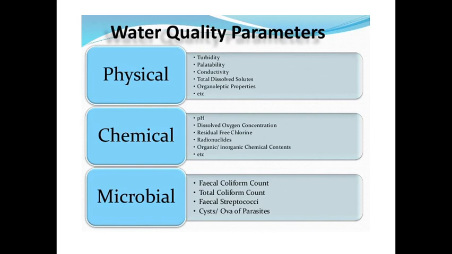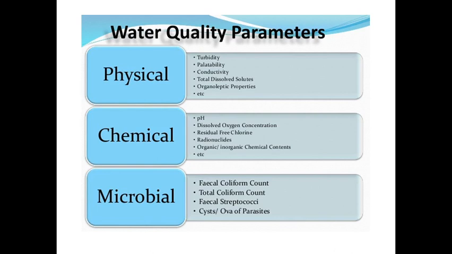The physical parameters include turbidity, taste, conductivity, total dissolved solids, and the organoleptic properties, that is, color, taste and odor. All these come under the physical parameters. Coming to chemical parameters, here comes the concentration of certain chemicals present in the water.